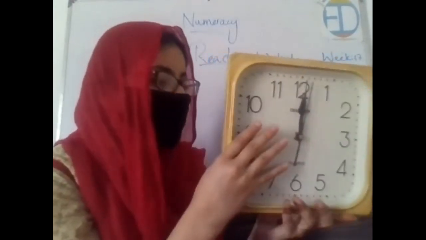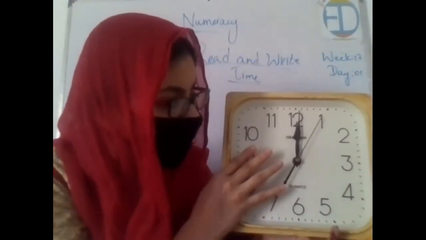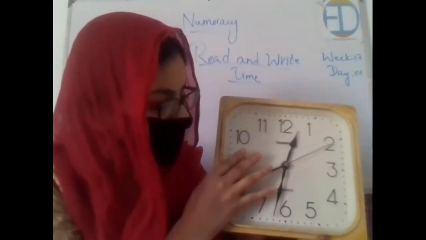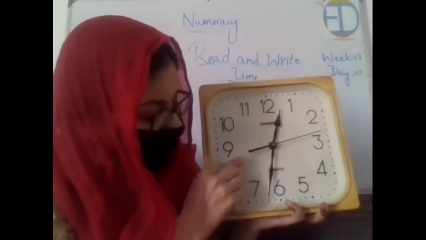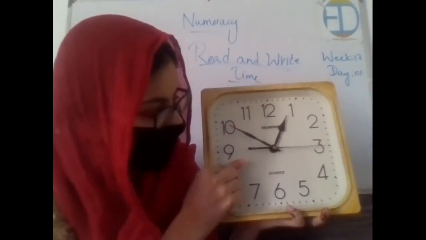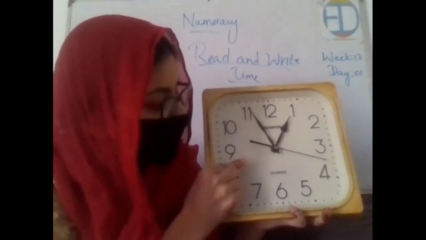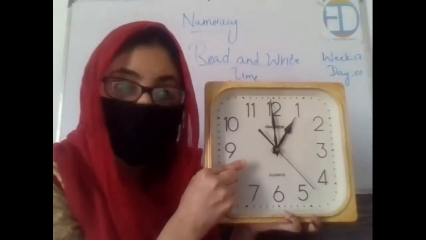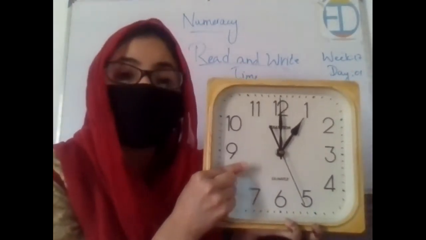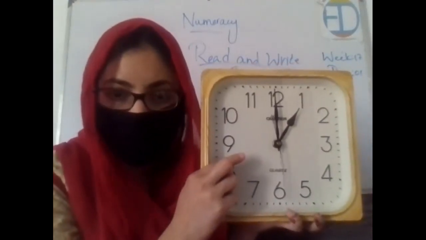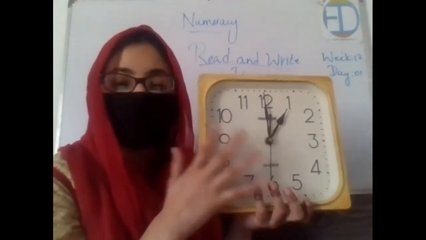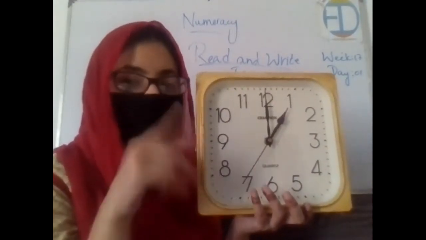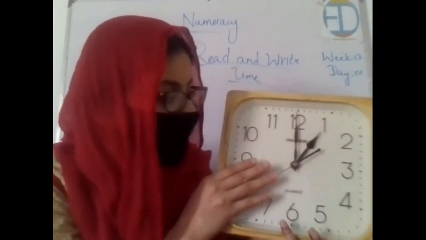Now let's say you want to recognize how it will be 1 o'clock. Let me show you one. Now this minute hand will complete its rotation like this, like it is rotating, and the small hour hand will be on 1 and the minute hand will be on 12. Now this is exactly 1 o'clock. When I explain all of this to you, I'll ask you that there is one thing which is common in all, and you are supposed to tell me what it is. Okay, now look at this.